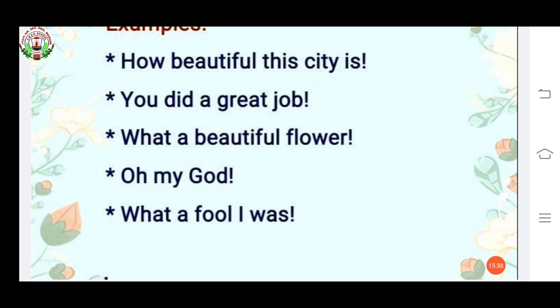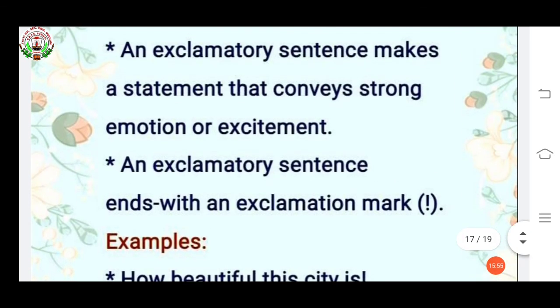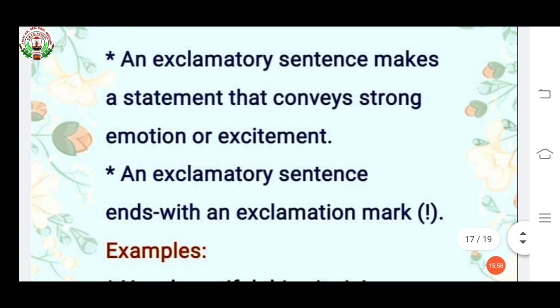Sudden feeling, expression. What a fool I was. If you made some mistake, then you can say what a fool I was. In sudden reaction. This is called exclamatory sentence when strong emotion or excitement is present.